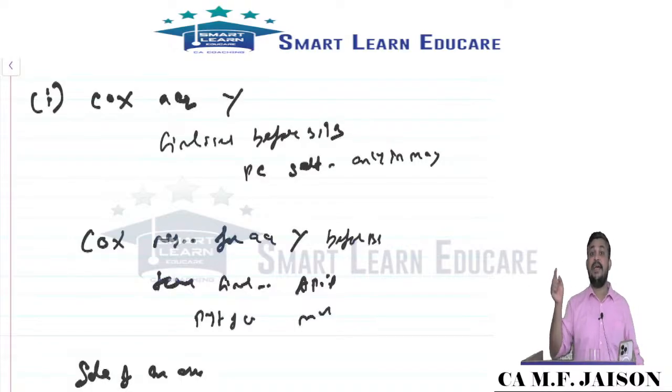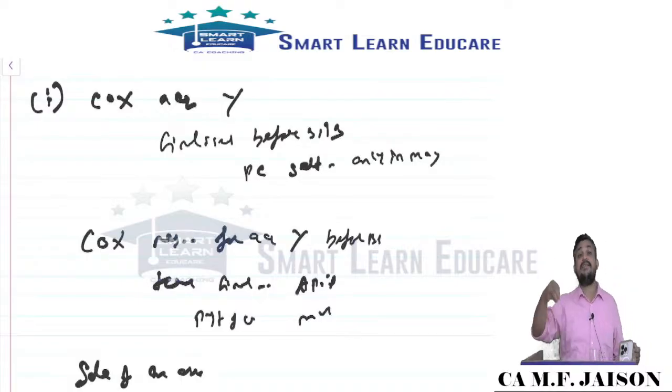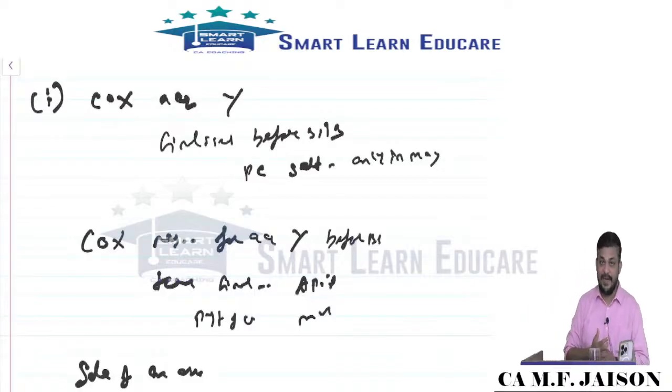Then it is an adjusting event, substance over form. But if the consideration is determined and registration happened in April, then it is a non-adjusting event. That clarity is needed, my dear friends.